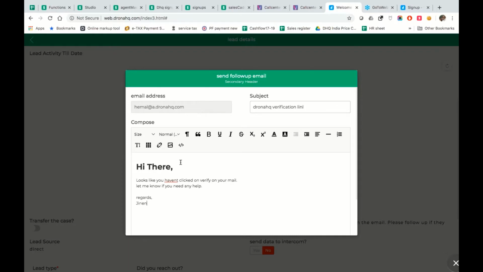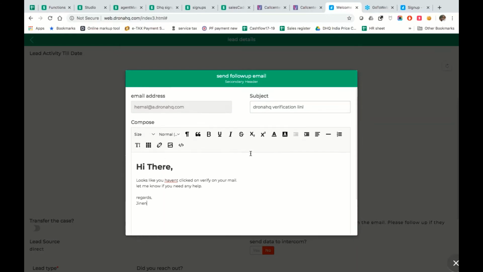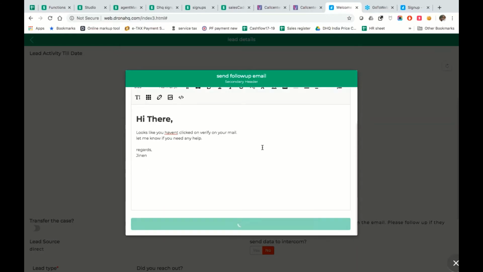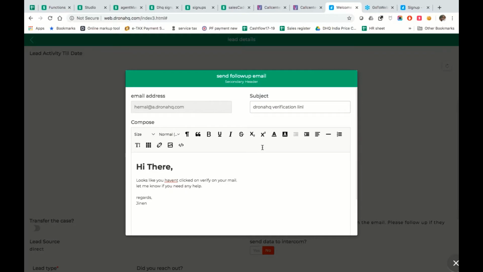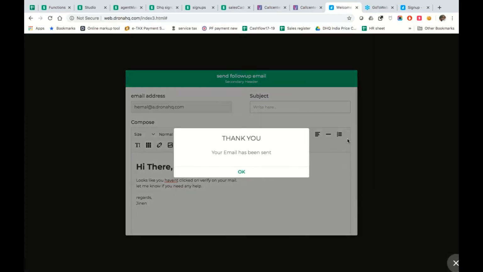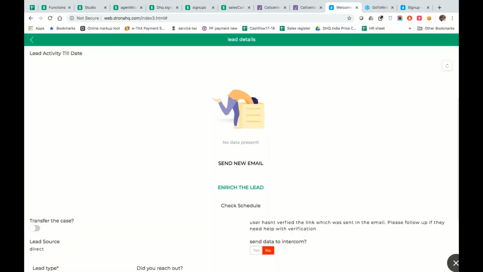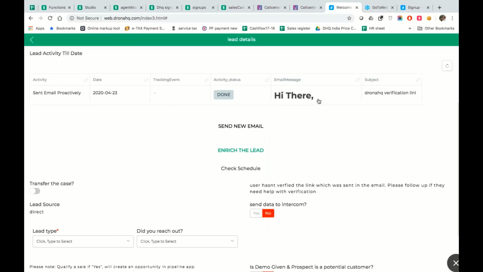It could happen that he might have used an email which might not be his. So let's see, once we send this email, how things go. So yeah, your email has been sent. As you could see, this email has been sent. My bad that I'm using heavy bold over here. I could have changed that.